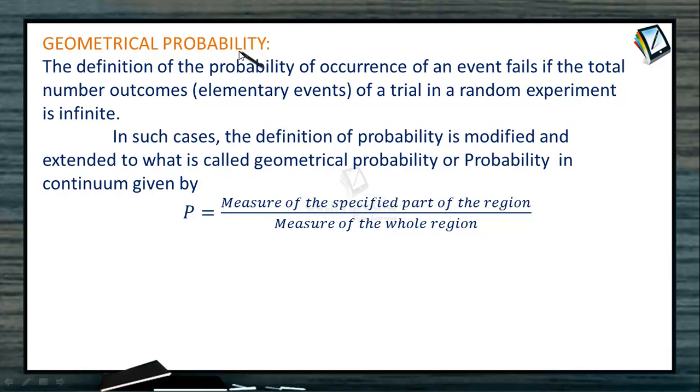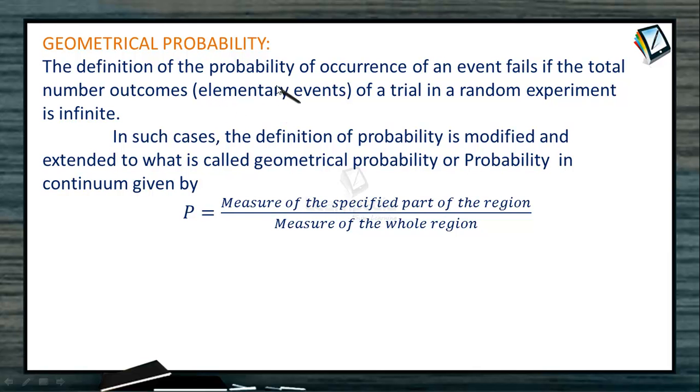Now this is another concept in probability, which is a very interesting application. Till now, if you observe, the probability definition depends on the number of elementary events which are favorable to the event and the number of elementary events in the total sample space. Now, what happens if the set of elementary events is infinite?